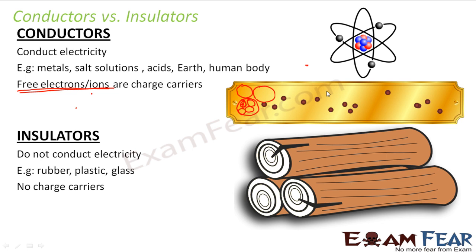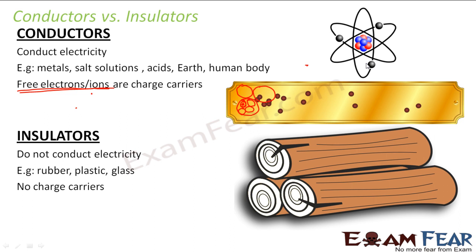So what happens in case of metals, or rather in case of conductors? One of these electrons is not very tightly bound to this nucleus. If it is not very tightly bound, there is a possibility that if it gets a chance, it will try to move around here and there. So these free electrons act as charge carriers. Since they are free to move around, they are able to carry charge from one place to another, and as a result, conductors are able to conduct electricity.